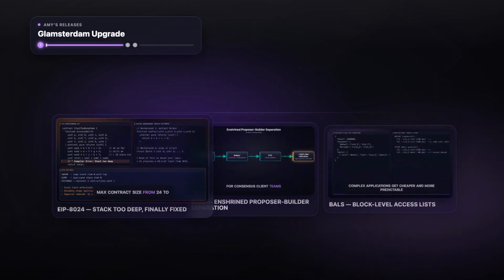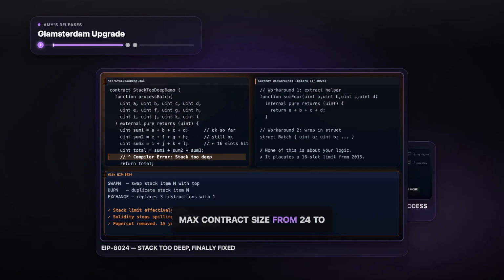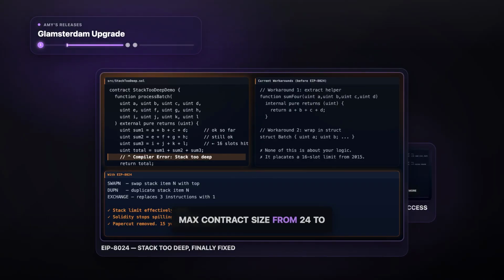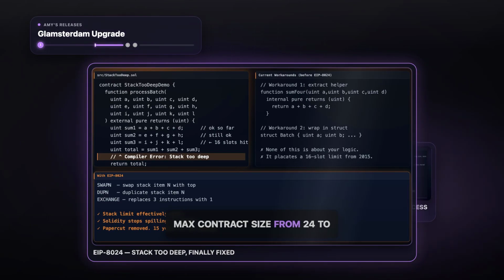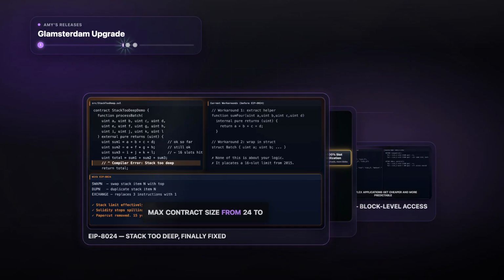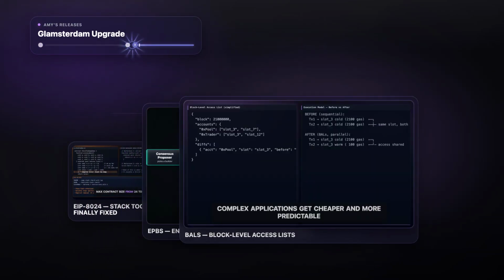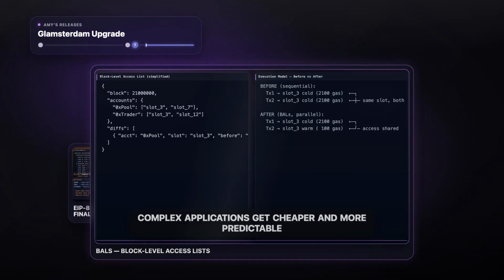There is one EIP coming up that caught my eye. And if you have ever hit stack too deep errors in Solidity, this one is going to change a lot for you. EIP 8024 finally kills the 16-slot limit Solidity has been working around since 2015. There are two structural changes shipping alongside it: enshrined proposer-builder separation and block-level access lists, and a handful of smaller EIPs worth knowing about.